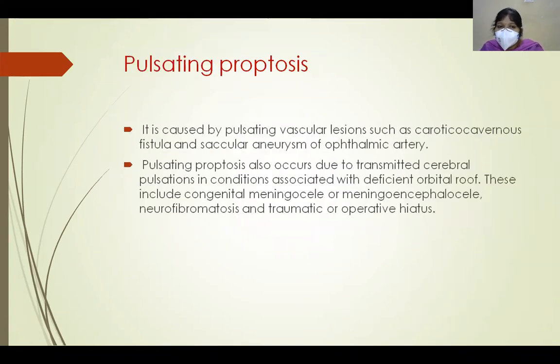Coming to pulsating proptosis. This is caused by pulsatile vascular lesions such as carotico-cavernous fistulas and aneurysms of the ophthalmic artery. Pulsatile proptosis can also occur because of transmitted cerebral pulsations when there is a deficit in the orbital roof. These include congenital meningocele, meningoencephalocele, neurofibromatosis, and traumatic or operative hiatus. So these are the causes of the different types of proptosis.